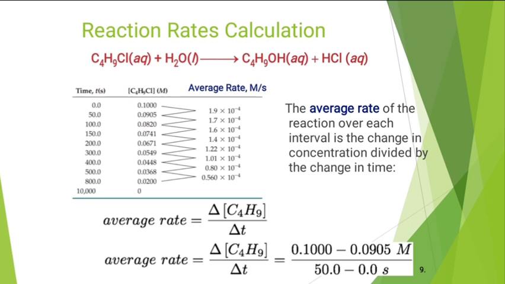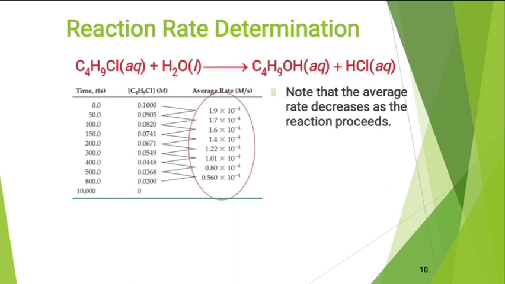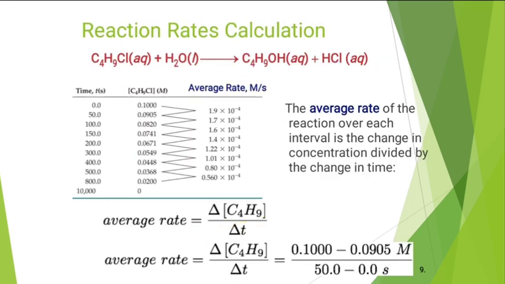So average rate is equal to delta C4H9Cl divided by delta t. This is the equation of average rate, which is equal to,